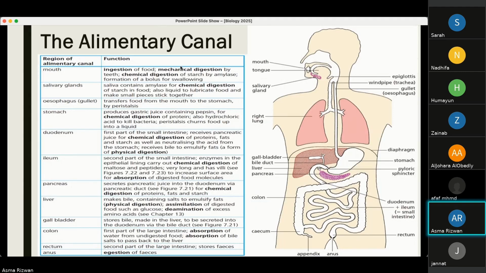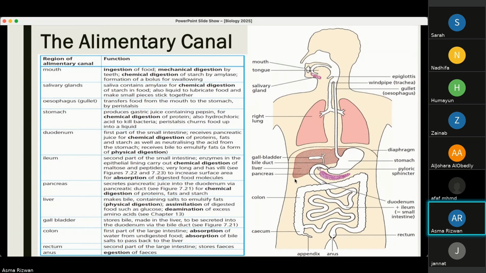The alimentary canal, which is the canal that is involved in our digestion, includes the mouth, the salivary glands, the esophagus, where the food passes from the mouth into the stomach. We have the duodenum, which is part of our small intestine, and the ileum, also part of our small intestine. We have the pancreas, which deals with the chemical digestion of the glucose that we take in.